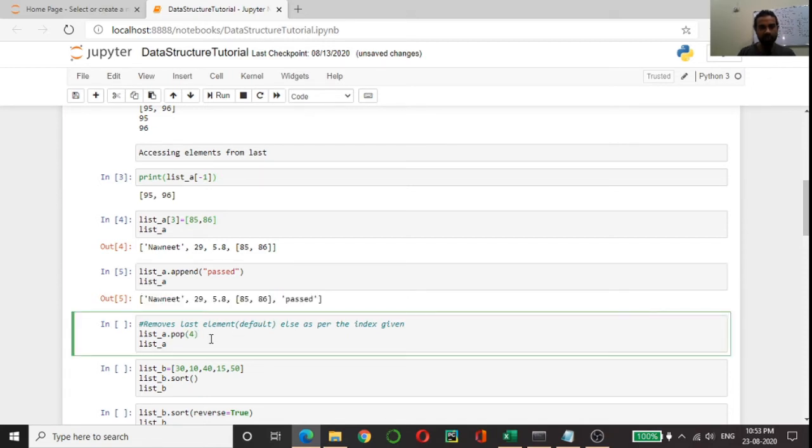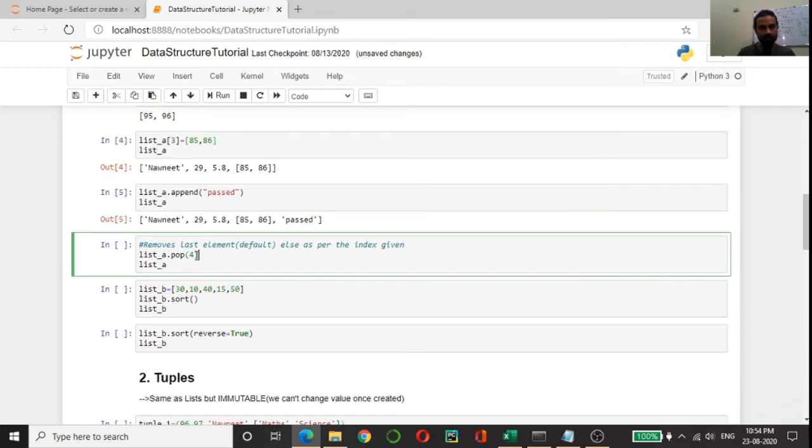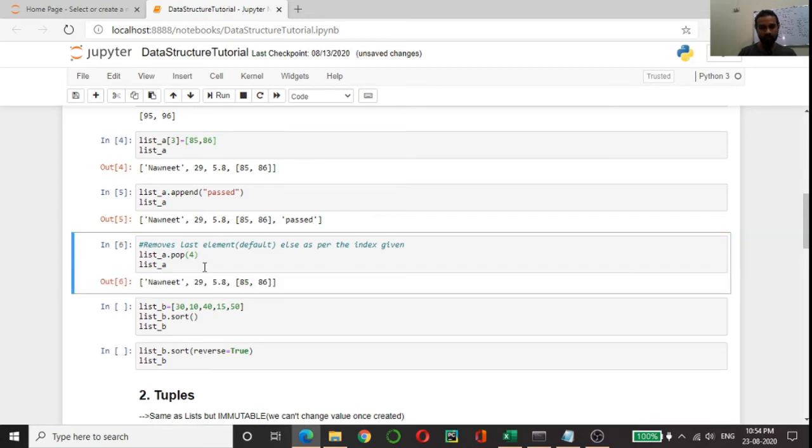Now to remove any elements, we have a method called pop. You have to pass the index of the element which you want to delete, and that element will be deleted. Once I run this, the element which is on the index 4 should get deleted. Yeah, you can see there is no pass here because I have deleted it.